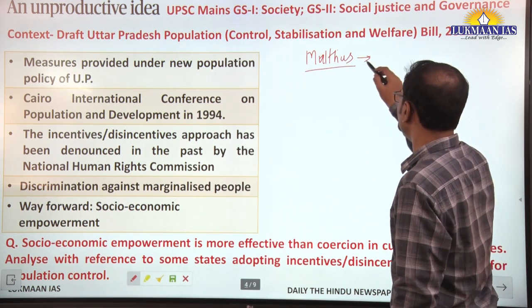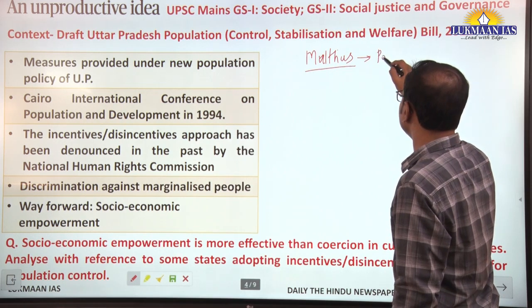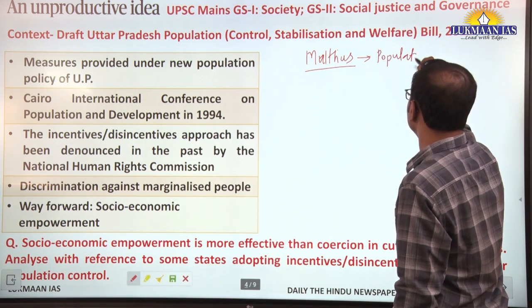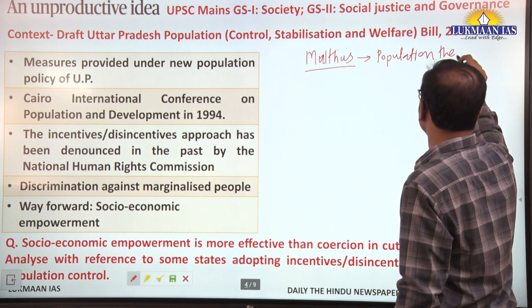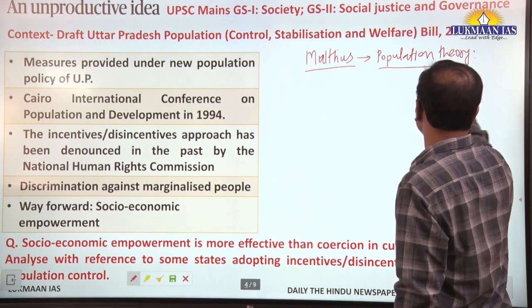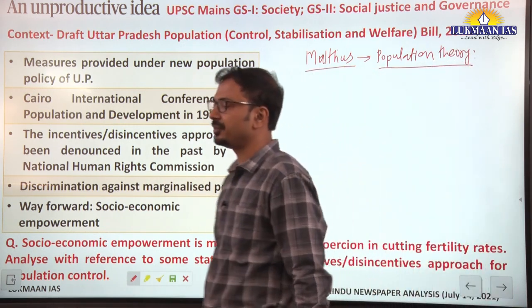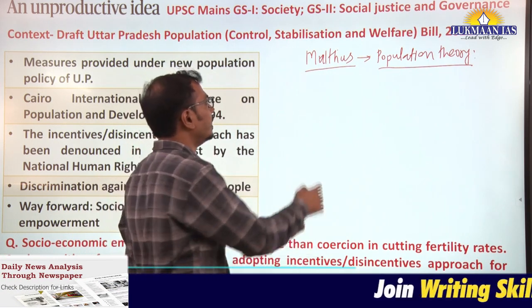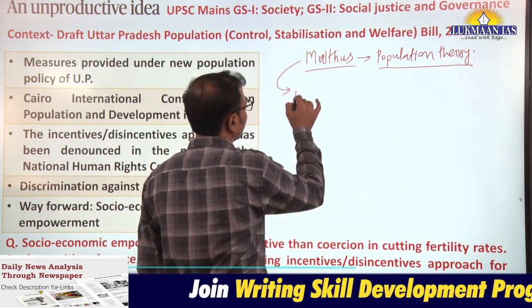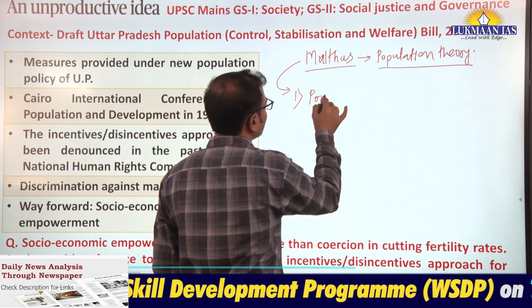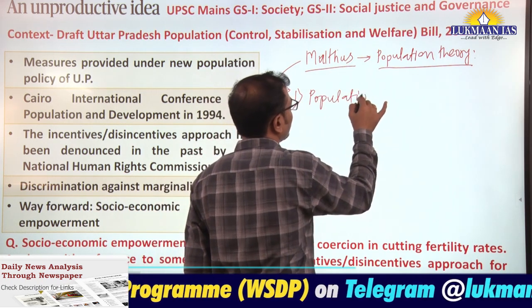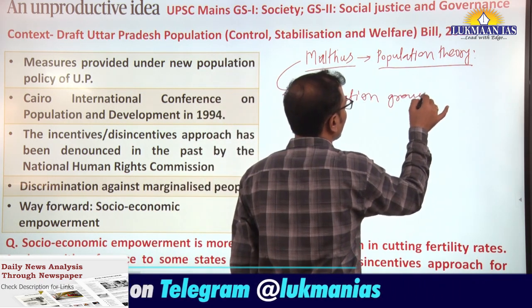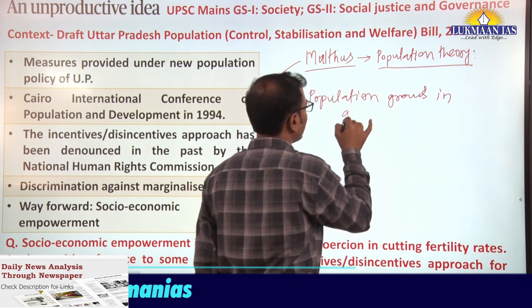He gave his population theory, one of the earliest population theories. You should be aware of the principles he gave in that theory. According to Malthus, population grows in geometric progression.